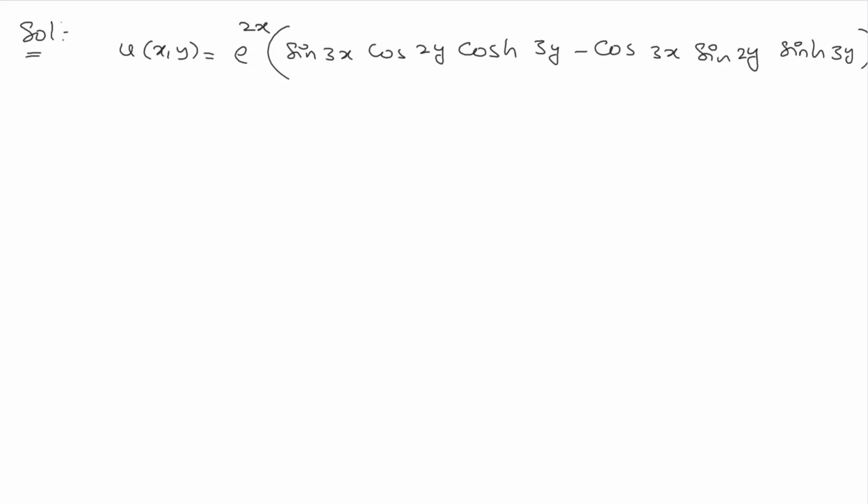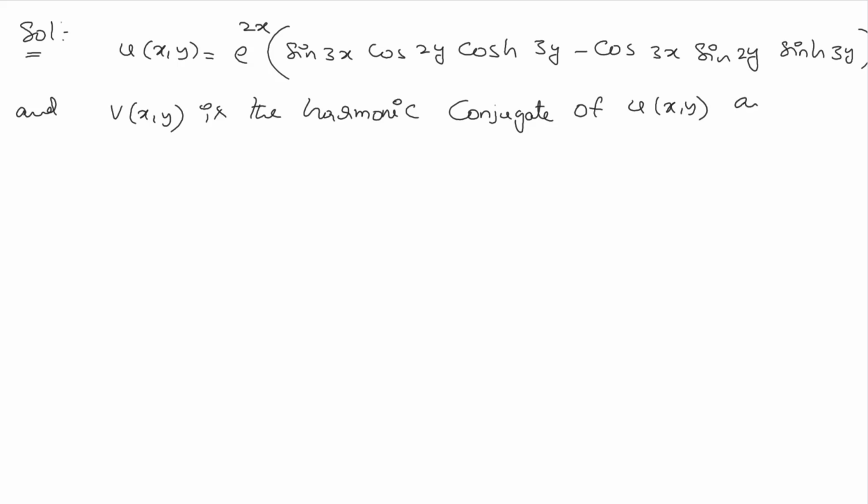So this is our real part of the function f(z), and it is given that v(x,y) is the harmonic conjugate of u(x,y), and moreover f(z) = u(x,y) + i v(x,y), v(0,0) = 2.